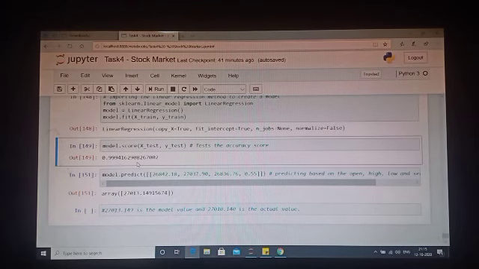Because it's a regression value, I think it checks around 10% of the value that is coming in the prediction for the X test, y test. It just checks if the value that is coming is within the 10% framework of the actual value.